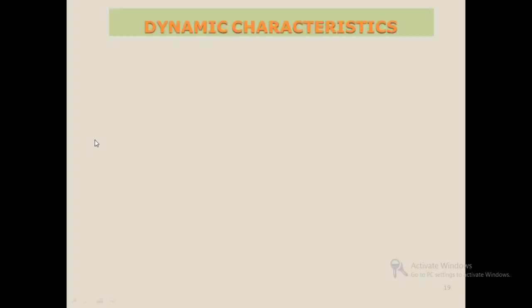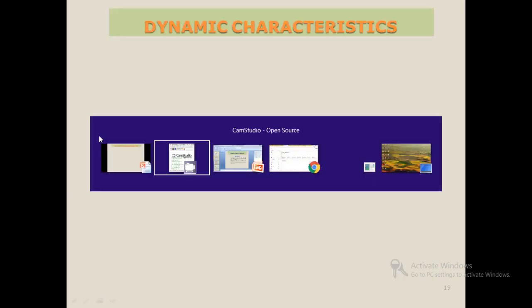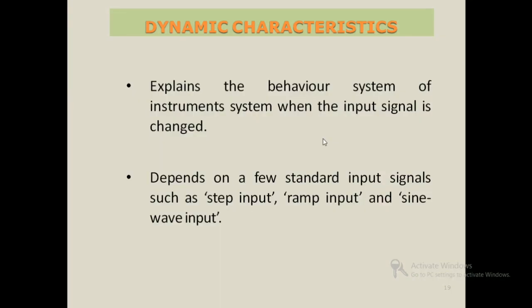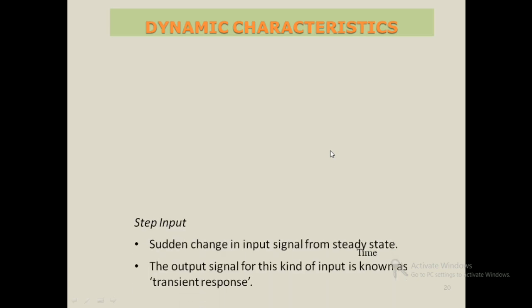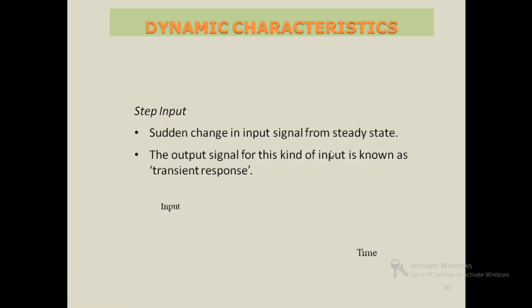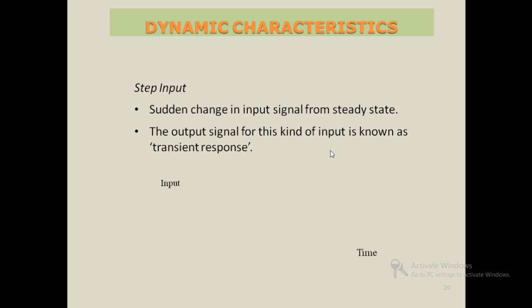Next one is dynamic characteristics. Dynamic characteristics define the behavior of the instrument system when the input signal is changed. Depends on a few standard input signals such as step input, a ramp input, and sine wave input. We can discuss deeply about the step signal, ramp signal, and sine wave. In step signal, there will be a sudden change in input signal from steady state. The output signal for this kind of input is known as transient